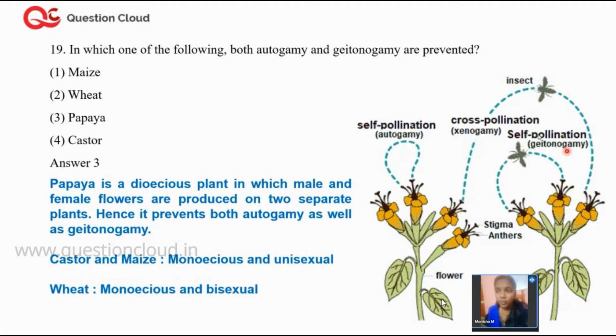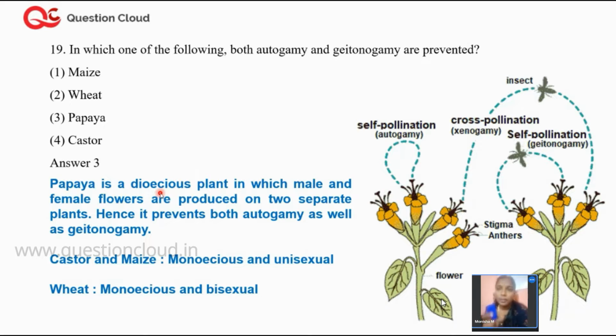Having known all these basics of pollination, let us remember a few important points regarding the plants. Papaya is a dioecious plant. What does dioecious mean? They have separate sexes. Suppose you have a male papaya plant, there is also a female papaya plant.